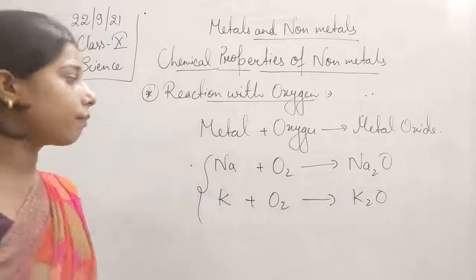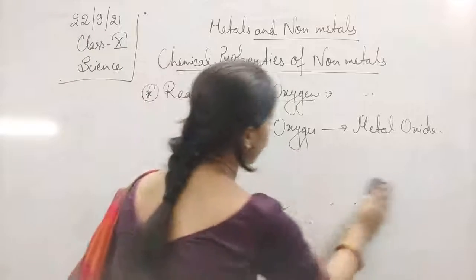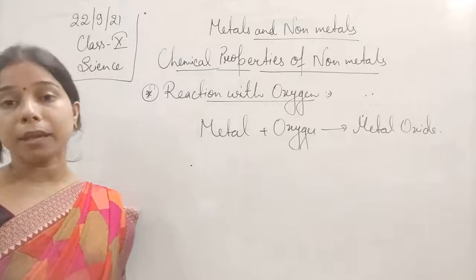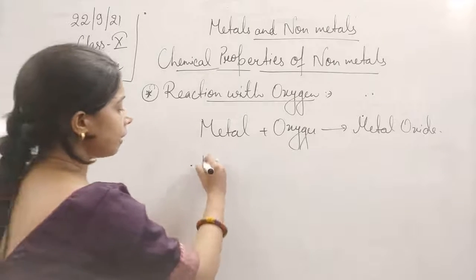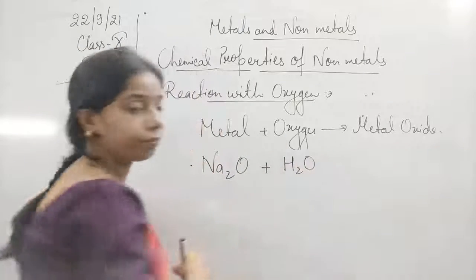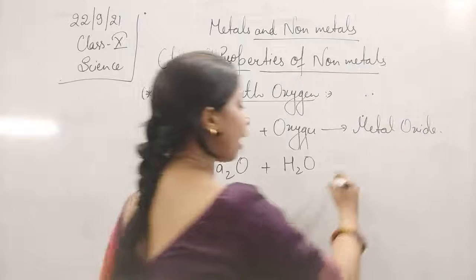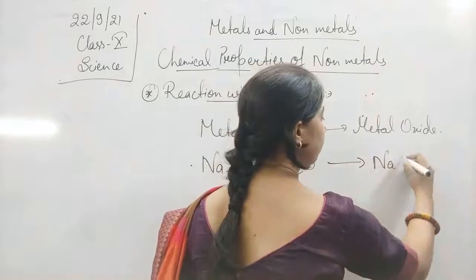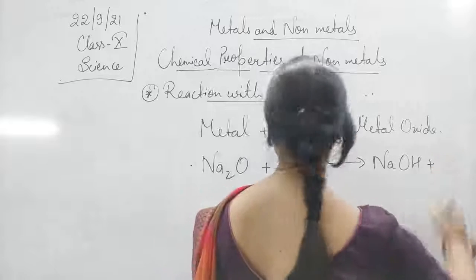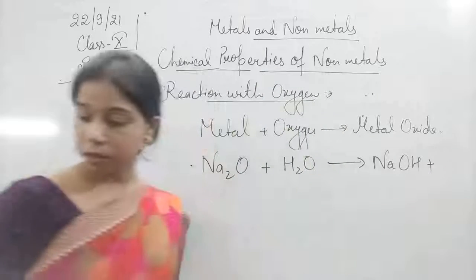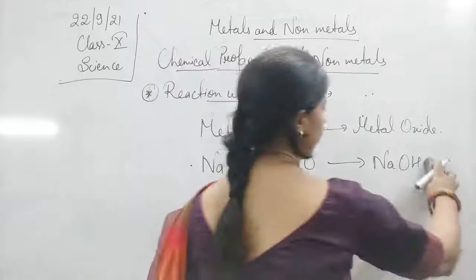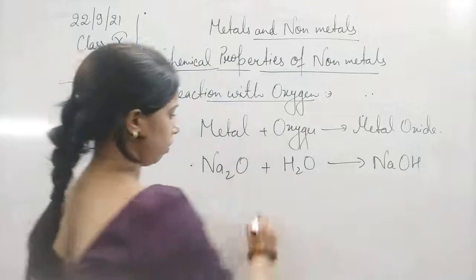Now how can we check that this sodium oxide is a basic oxide? When we take this sodium oxide and make it react with water, the hydroxide formed is NaOH, sodium hydroxide, and H2 will be released. A metal hydroxide is formed here.